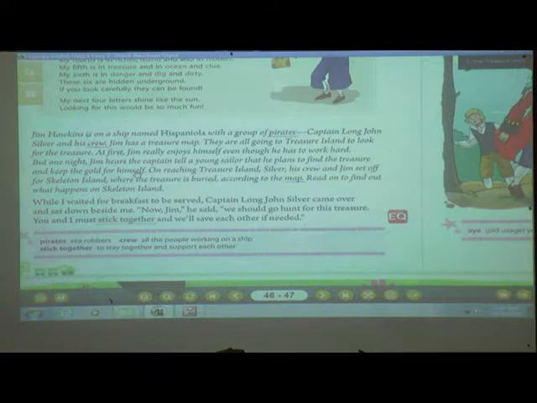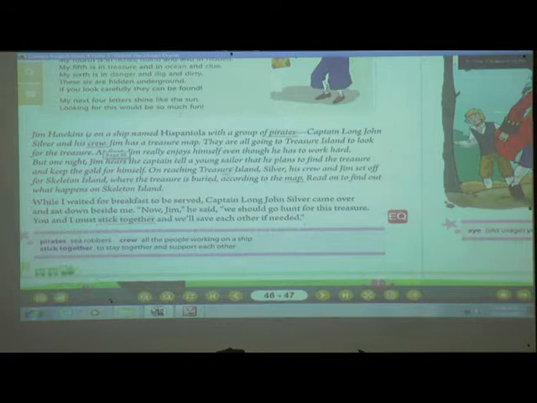And you can imagine what he was planning? Yes, he will take the map. With the help of the map which Jim will give, he will take that. As they reach that island and he gets that treasure, what will he do? He is not going to share that treasure with everyone. He is going to keep the gold for himself. Now who heard this? Jim.